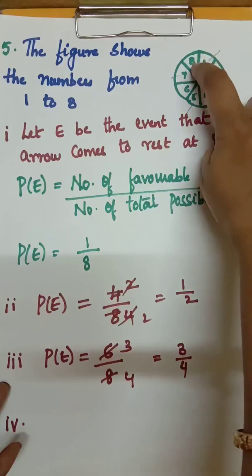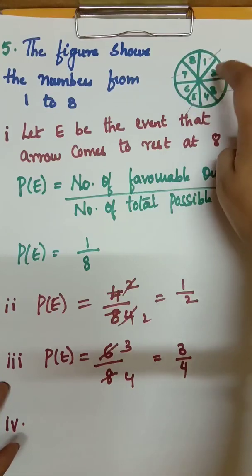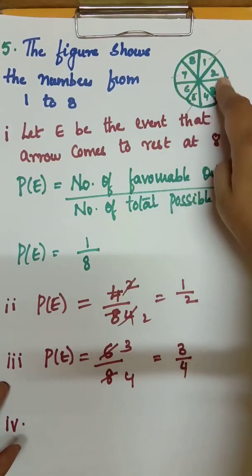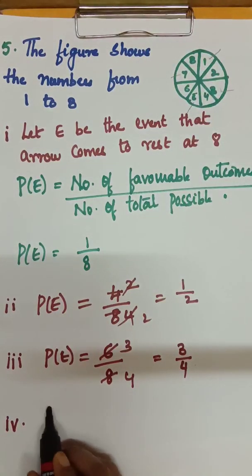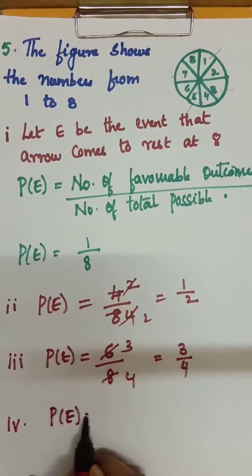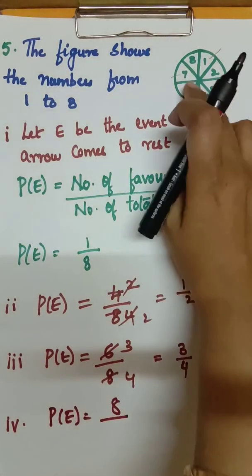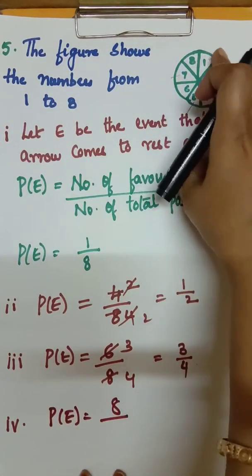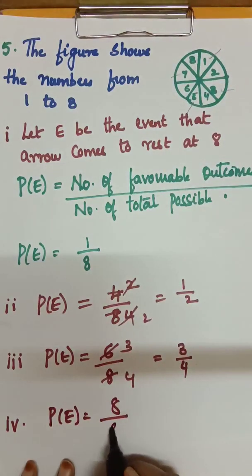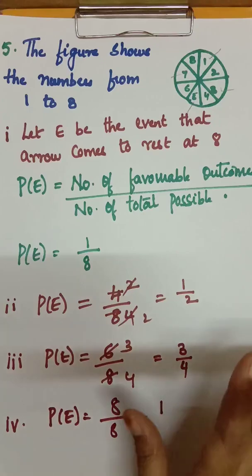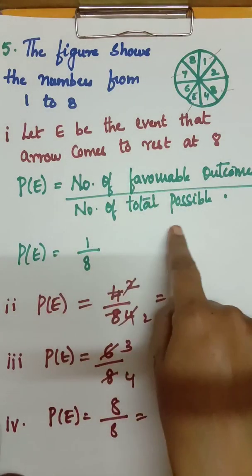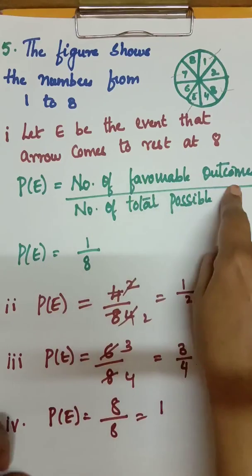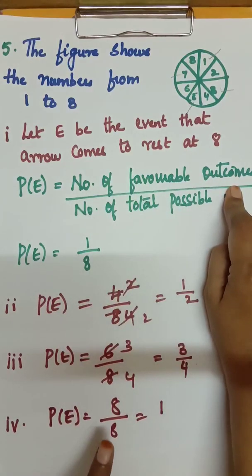Less than 9, what is that? 8, 7, 6, 5, 4, 3, 2, 1. So total favorable outcomes, how many are there? 8. Favorable outcome is 8 and total outcomes, number of total possible outcome, is also 8. 8 by 8 is 1. Once again I'll explain if you want. Favorable outcome, what is our formula? Number of favorable outcomes by number of total possible outcomes. First you have to look at the favorable outcomes. It said less than 9.